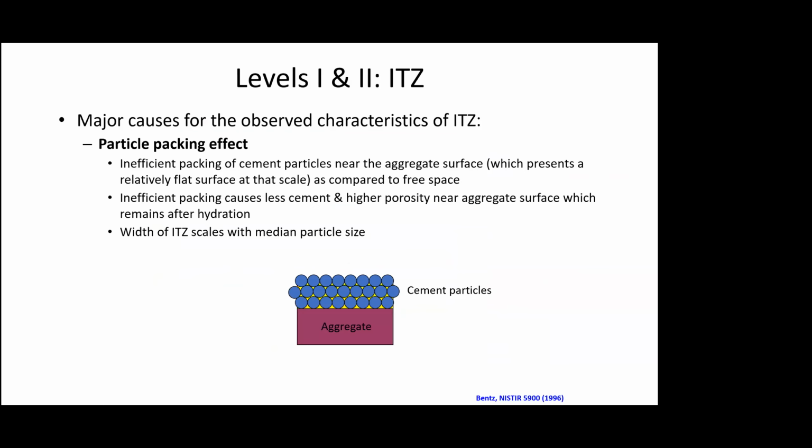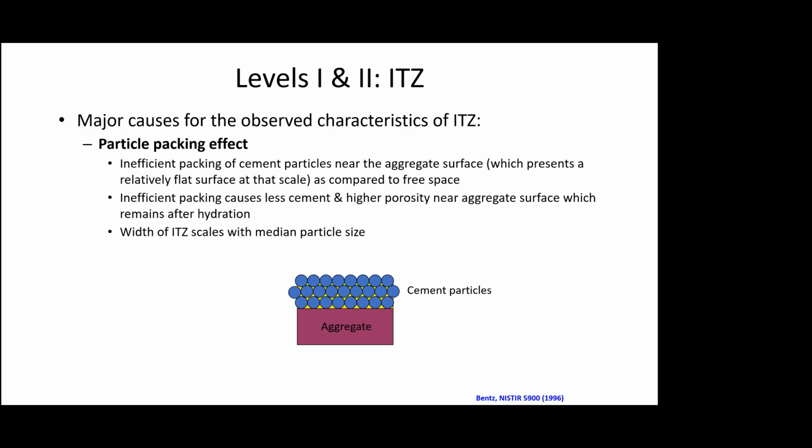Now, at levels 1 and 2, one of the major causes for what happens within an ITZ, or the interface transition zone, is the particle packing effect. Now, because of this, if you look carefully at this figure, you notice that there is an aggregate, and on the edge of that aggregate, there are these cement particles.